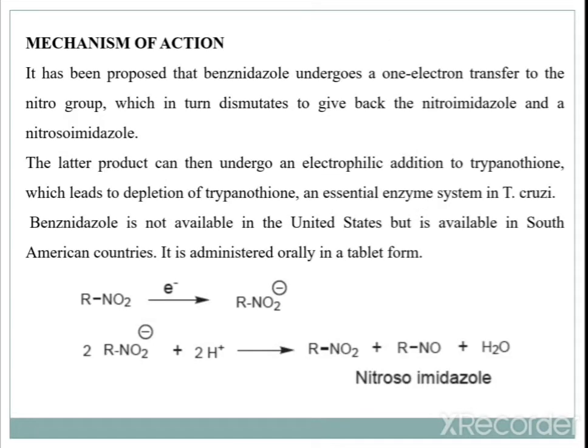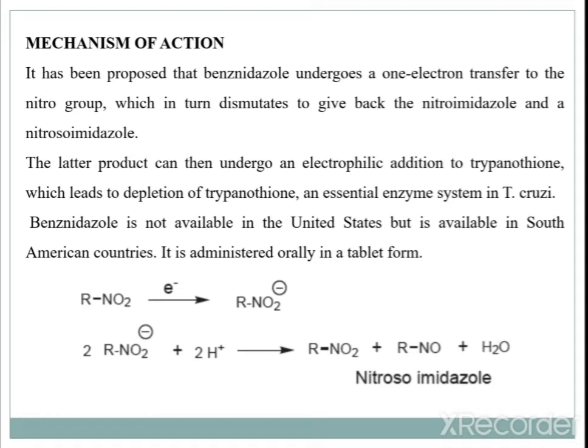So, again it is proposed that benznidazole undergoes one electron transfer to the nitro group, which in turn dismutates to give back nitroimidazole and nitrosoimidazole. The latter products lead to electrophilic addition to trypanothione, which leads to depletion of trypanothione, an essential enzyme in the system of Trypanosoma cruzi. Benznidazole is not available in the US, but is available in South American countries, and it is administered orally in the form of a tablet.